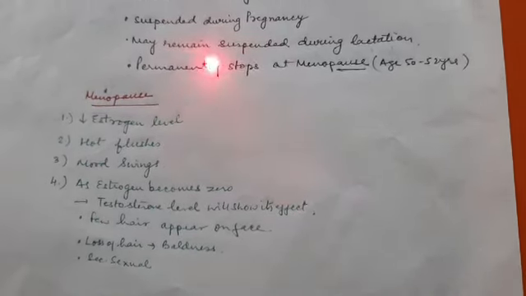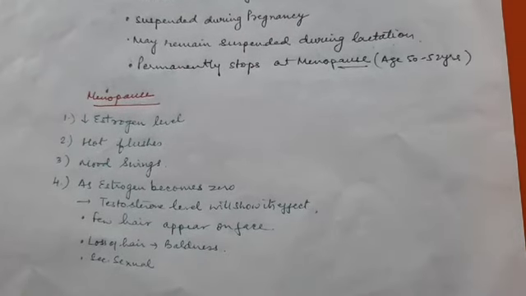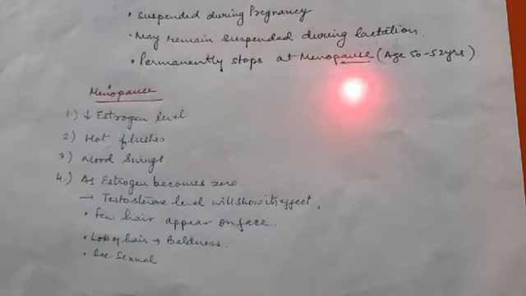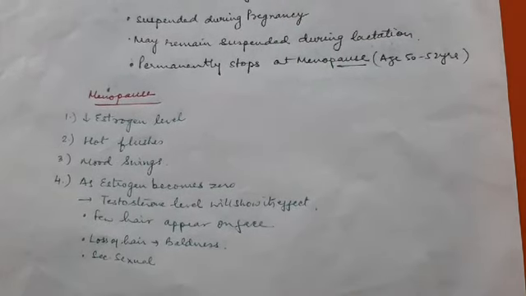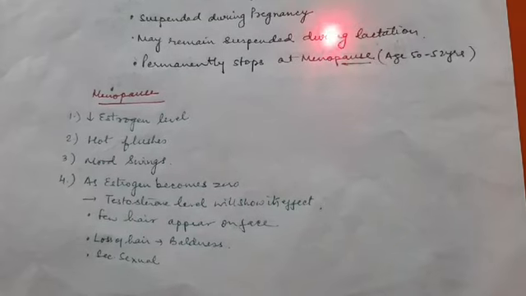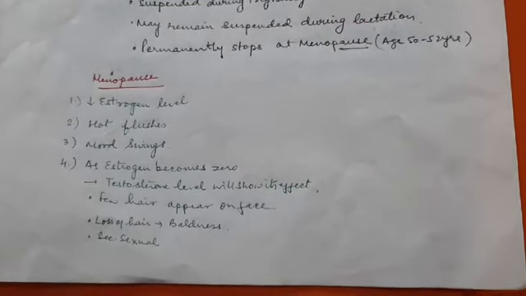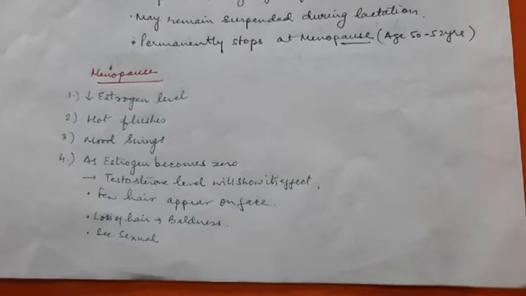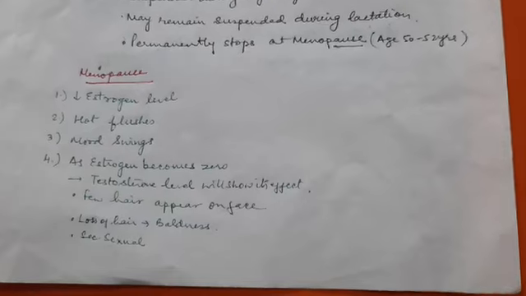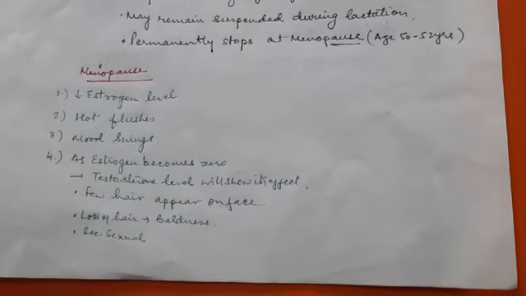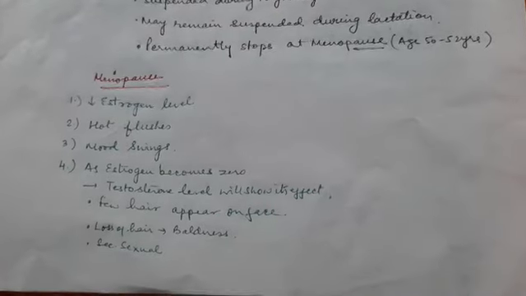This cycle permanently stops at menopause. Menopause is complete suspension or arresting of this cycle. The age when menopause takes place is around 52 years. It is variable, it may be 48 to 52. This does not happen suddenly, it is a gradual process. Let us see the changes during menopause. So the estrogen level, the hormone estrogen level, falls down.